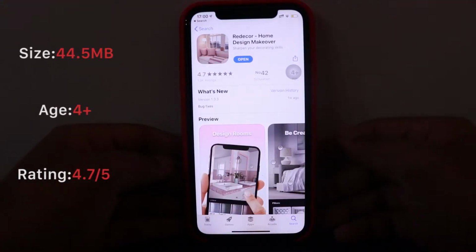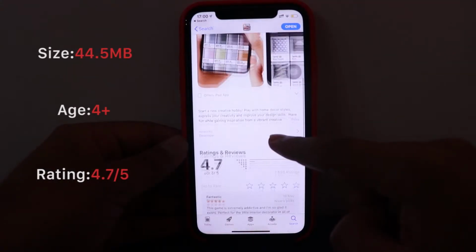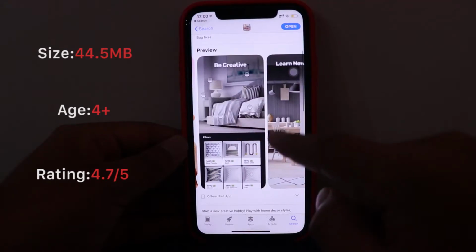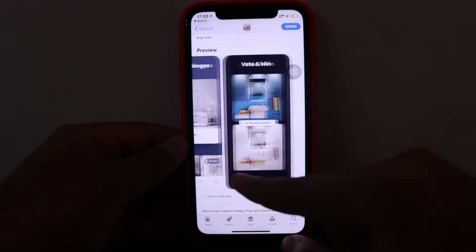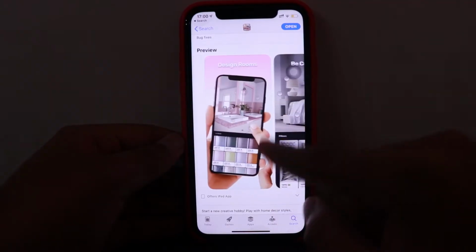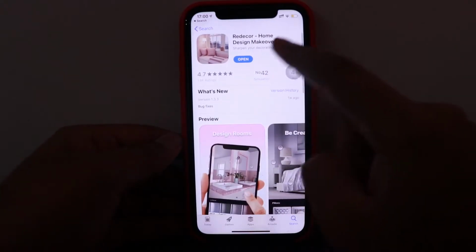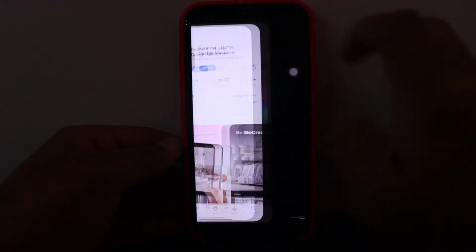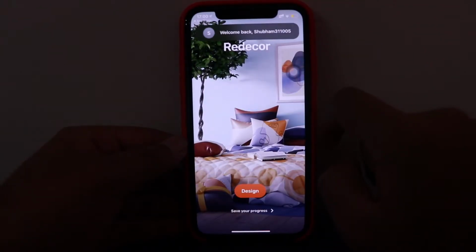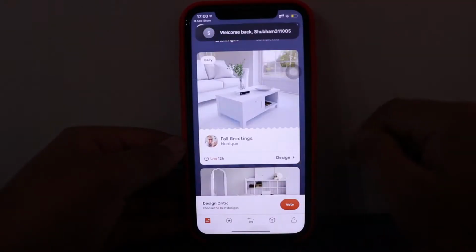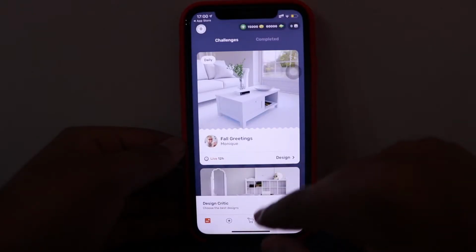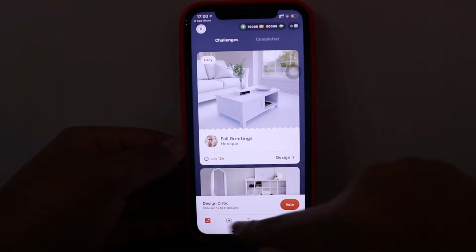So here's the app, guys, Redecor Home Design Makeover. This is how you can choose various scenarios or various situations, and then you can design it. I have already downloaded it, so let's just open the app. So, design. As you open, you have these tabs over here.